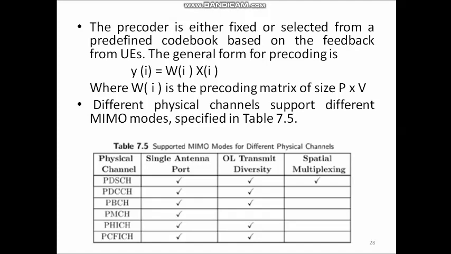Then different physical channels support different MIMO modes, and this is given in this table. For PDSCH physical channel, single antenna port, open loop transmit diversity and spatial multiplexing are supported. For PDCCH and PBCH, single antenna port and open loop transmit diversity are supported. But for multicast channel PMCH, only single antenna port is supported. For PHICH and PCFICH, both single antenna port and open loop transmit diversity are supported.